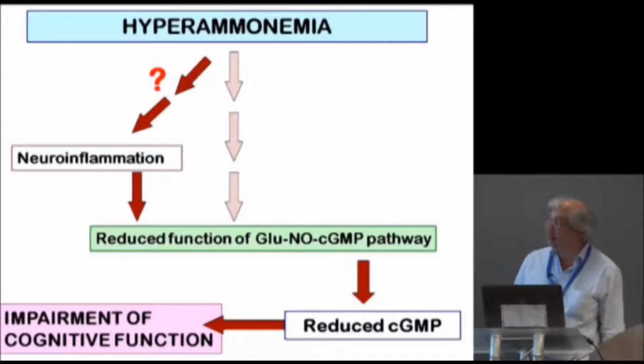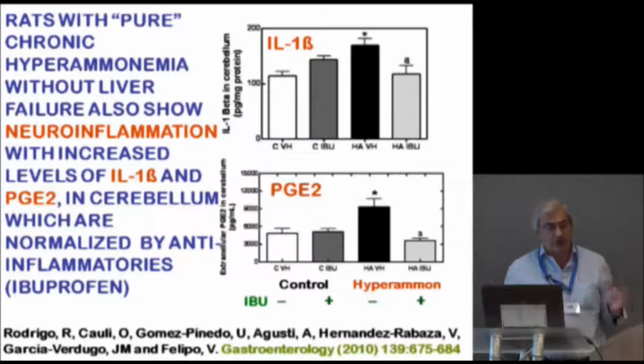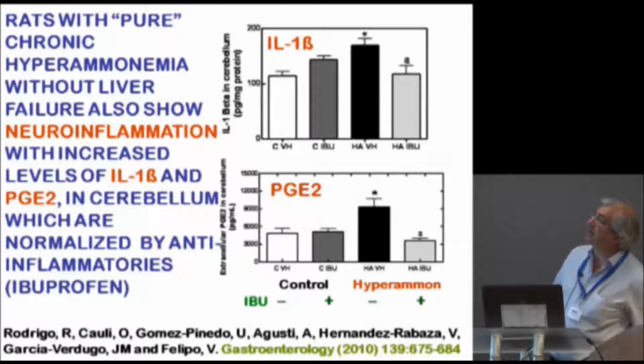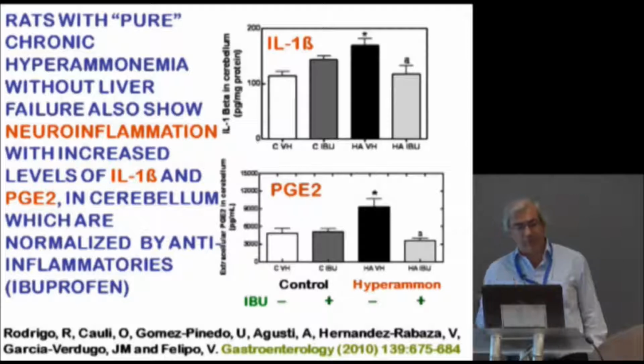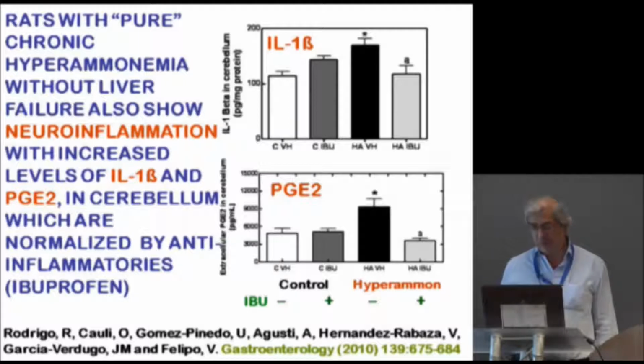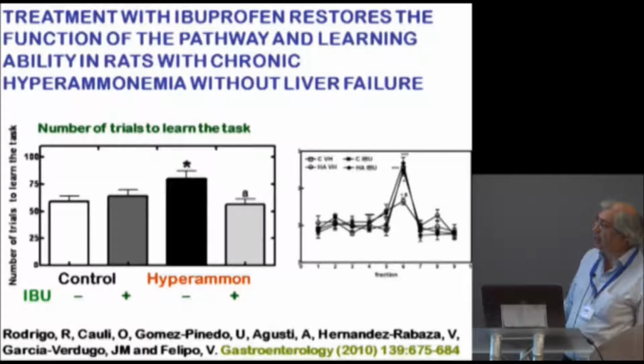Then we tested whether hyperammonemia induces neuroinflammation. We used the rats with chronic hyperammonemia without liver failure and measured inflammatory factors in brain. In this case, in cerebellum, you can see that there is an increase in interleukin-1 beta and in prostaglandin E2, which are also normalized by treatment with ibuprofen. Therefore, hyperammonemia per se induces neuroinflammation, which can be reversed by treatment with ibuprofen. We then tested whether this treatment with ibuprofen also normalizes the function of the pathway and learning ability in these hyperammonemic rats, and this is the case.